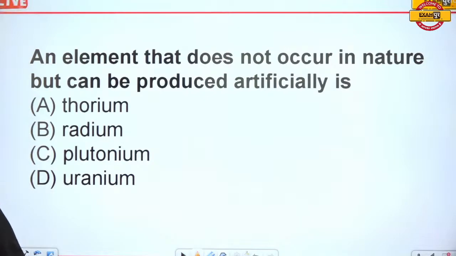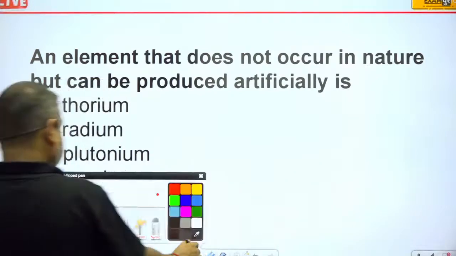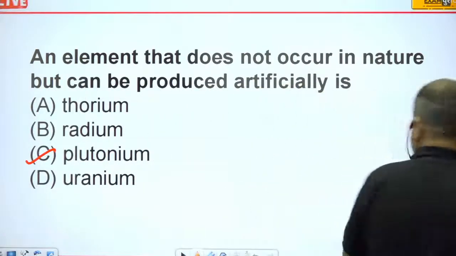So guys, tell me which one is the correct answer. Here plutonium is the correct answer. C part, plutonium is the correct answer.